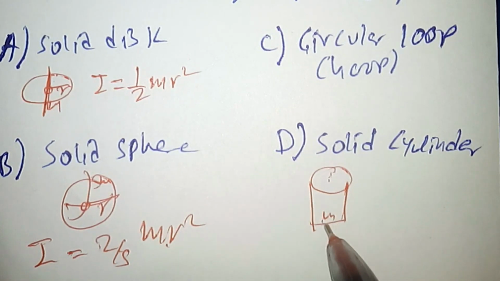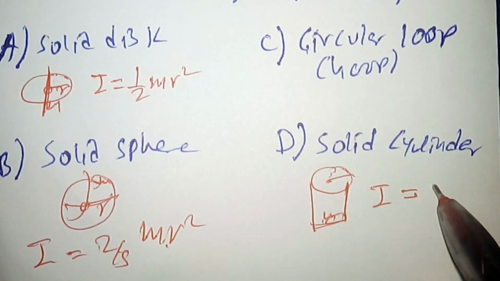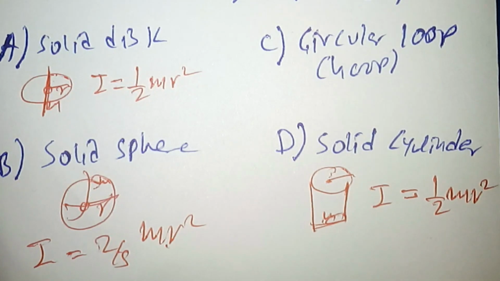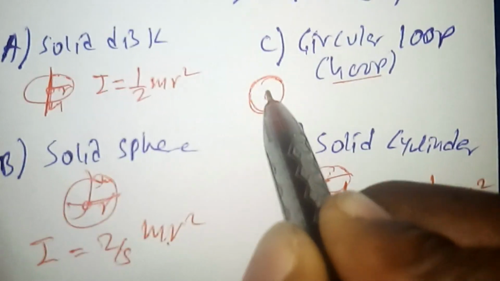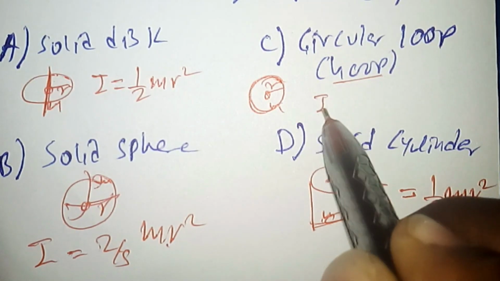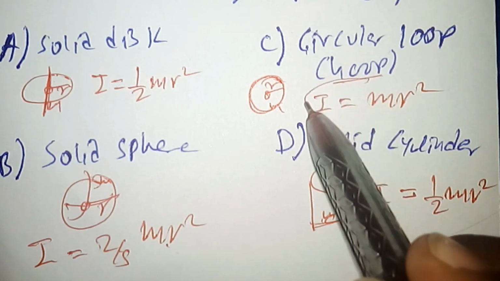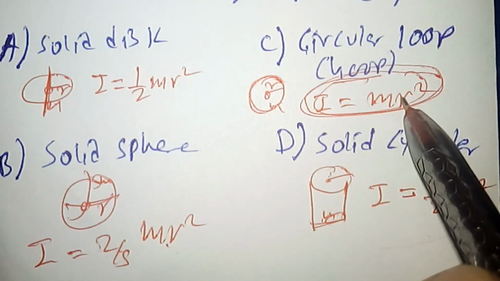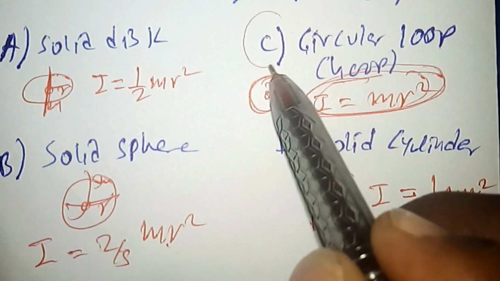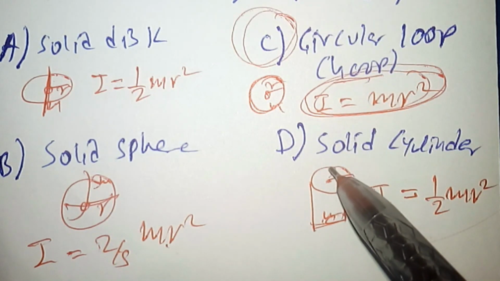A solid cylinder of mass m and radius r has a moment of inertia of 1 over 2 m r squared, and a circular loop, or simply a hoop, of radius r and mass m has a moment of inertia of m r squared. When we compare all these values, the largest value is on choice C, the circular loop of mass m and radius r, which has a moment of inertia m r squared. So the correct answer is alternative C. The largest moment of inertia among the given alternatives is that of the circular loop.